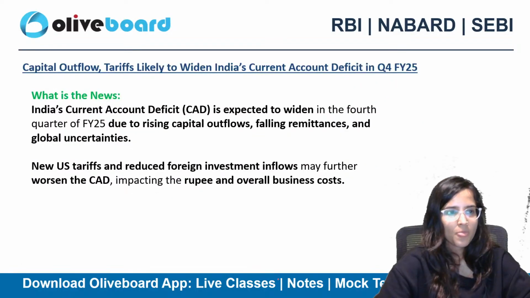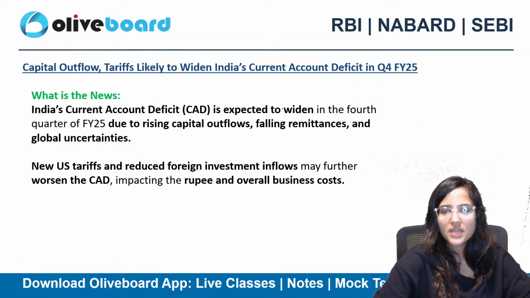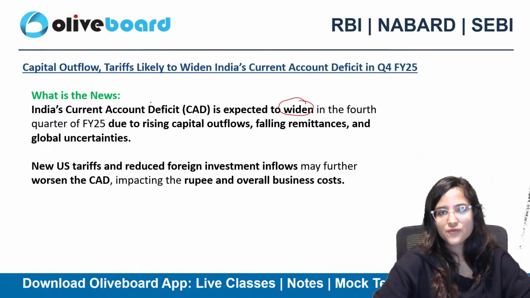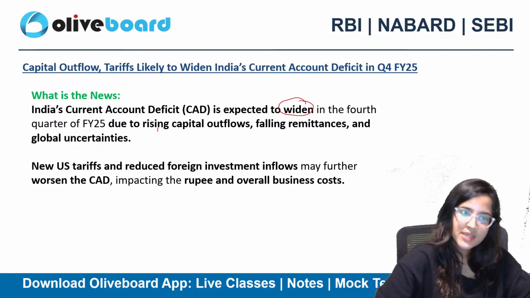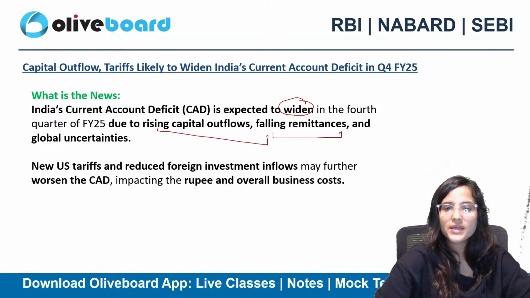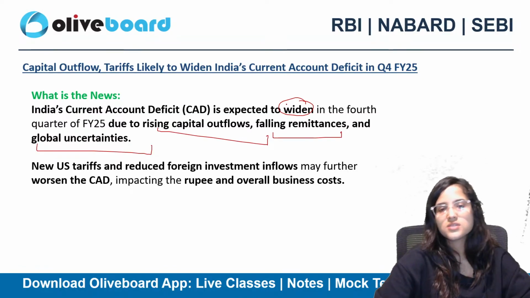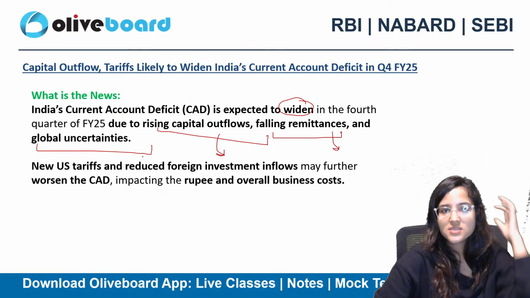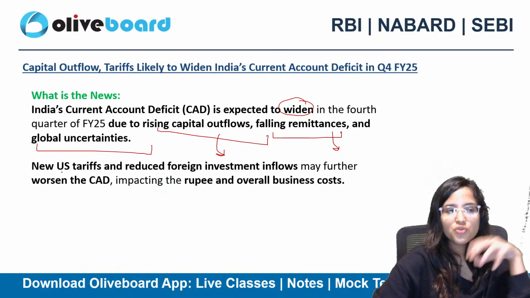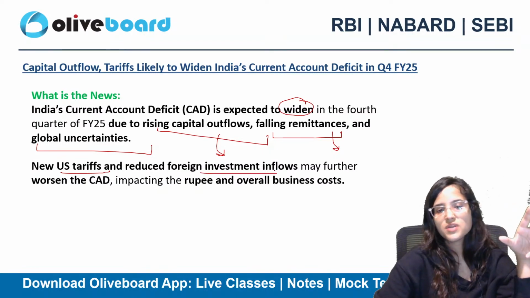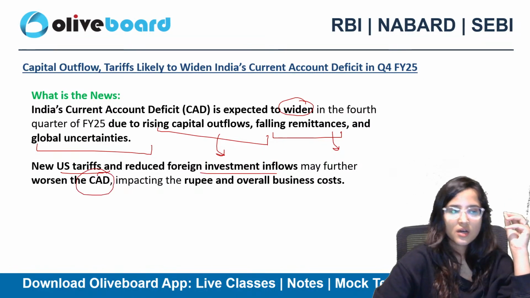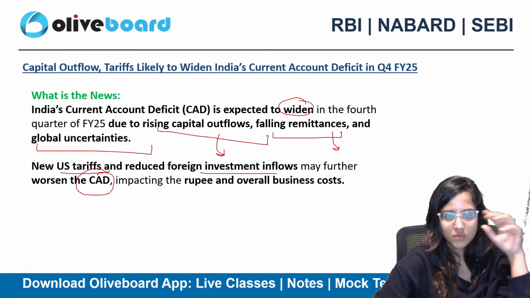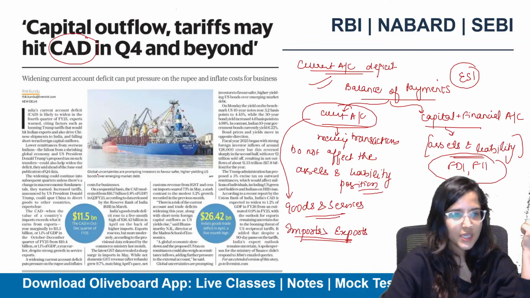So India's current account deficit is expected to widen in this fourth quarter. Why? Due to rising capital outflows, falling remittances, global uncertainties. Remittances are falling, capital outflows are happening, global uncertainties are there. New US tariffs reduce foreign investment inflows. They may further worsen the current account deficit.